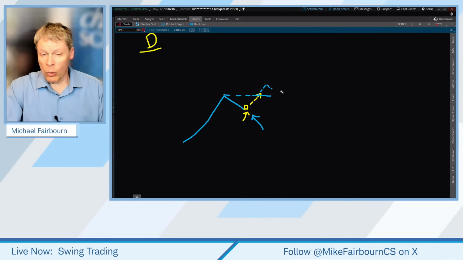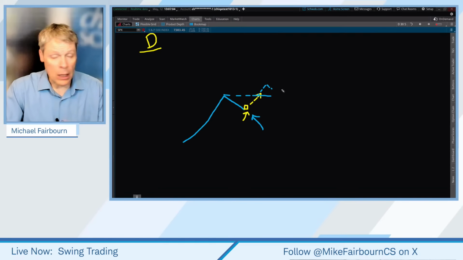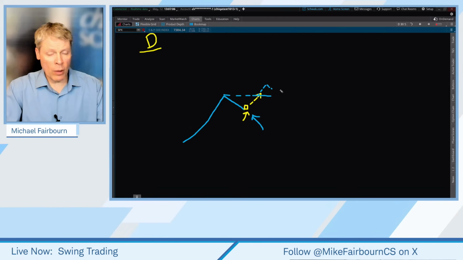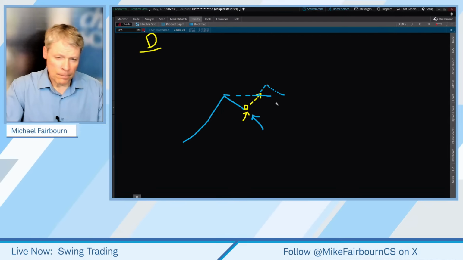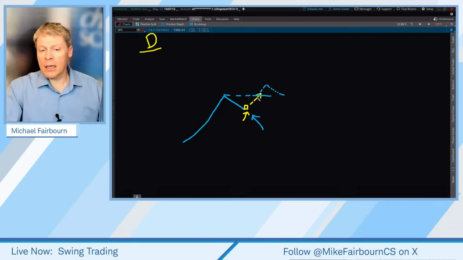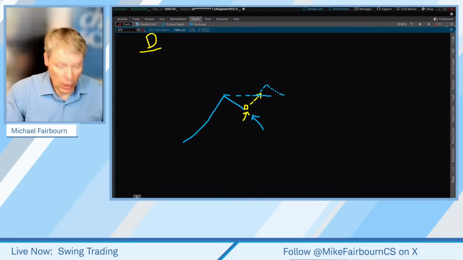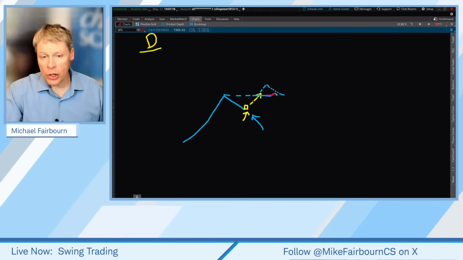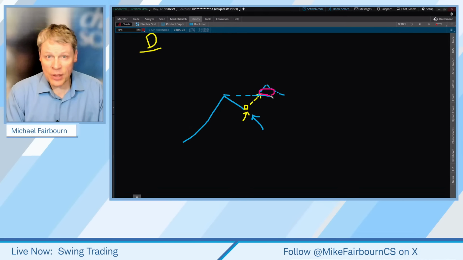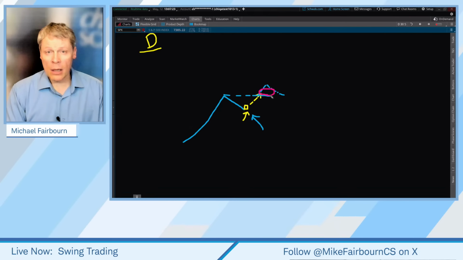Sometimes they don't go back all the way. A 2 or 3 day pullback is not uncommon at all for a swing trade. Some will be a 5 to 10 day pullback. But oftentimes they might come close to the prior high range. That is, in many cases, an ideal setup for a lot of swing traders.